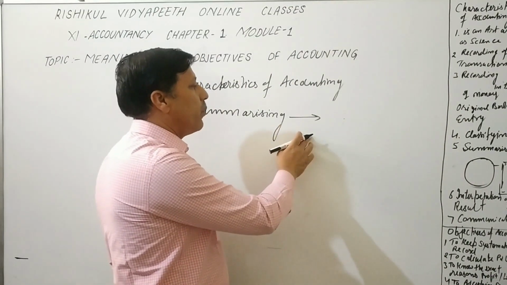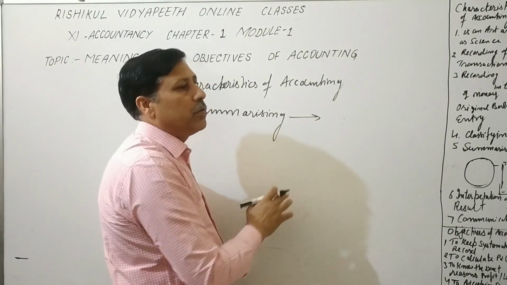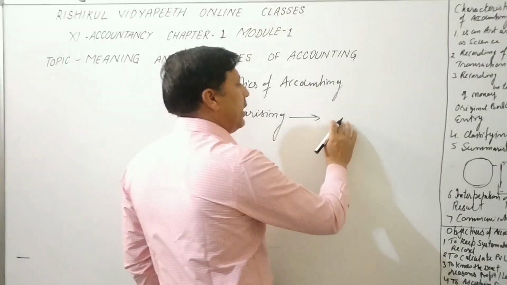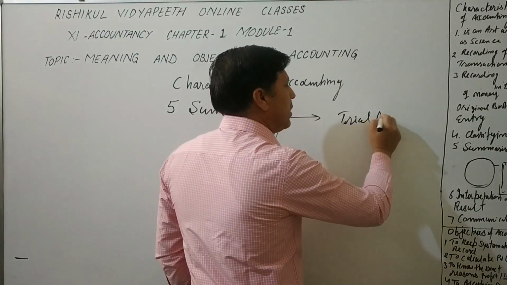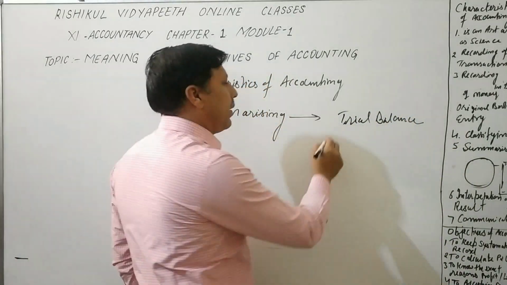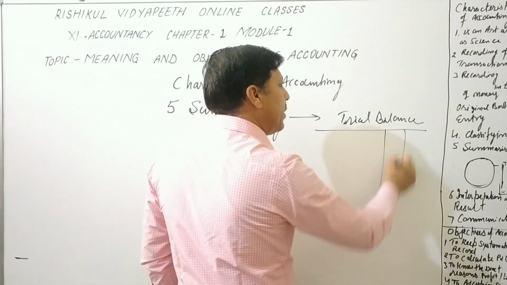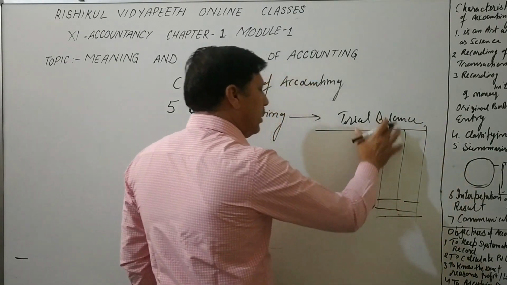All these questions will be answered with the help of the ledger, and the ledger will be summarized in a proper way, and here we make the balancing, and that balance is put into the trial balance, and the trial balance will be prepared. In the trial balance, all debits and all credits should be equal.